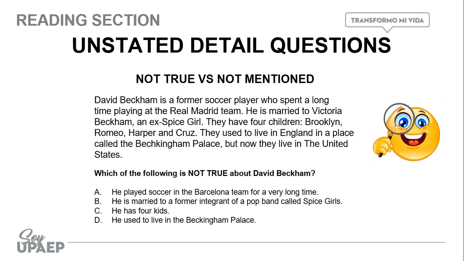Okay, so let's start with questions that are not true. The question is asking, which of the following is not true about David Beckham? Letter A, he played soccer in the Barcelona team for a very long time. Letter B, he's married to a former integrant of a pop band called Spice Girls. Letter C, he has 4 kids. And letter D, he used to live in the Buckingham Palace. Remember, they are asking us for information that appears in the passage, but that is not true. Maybe it is incorrect.